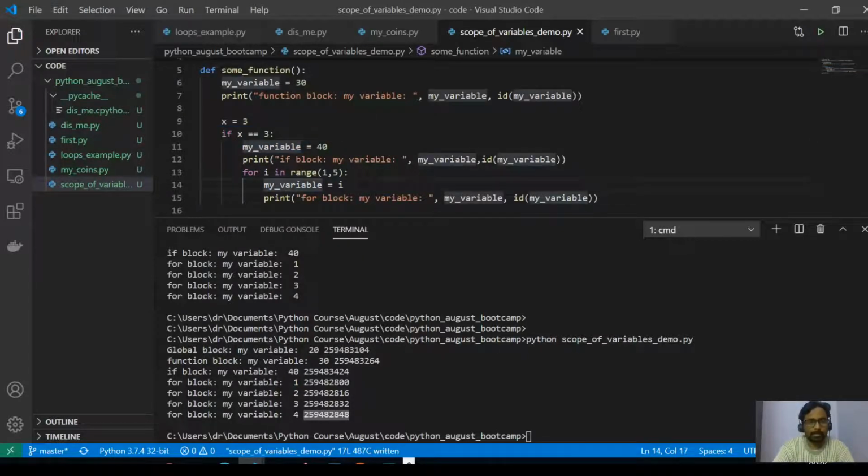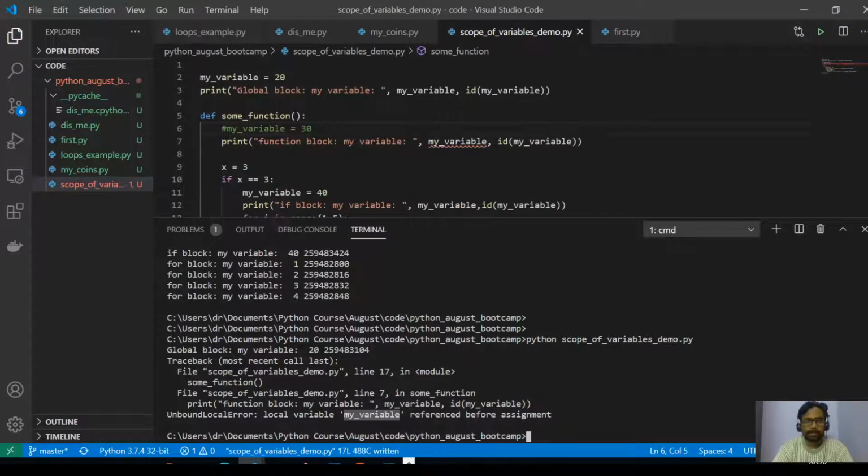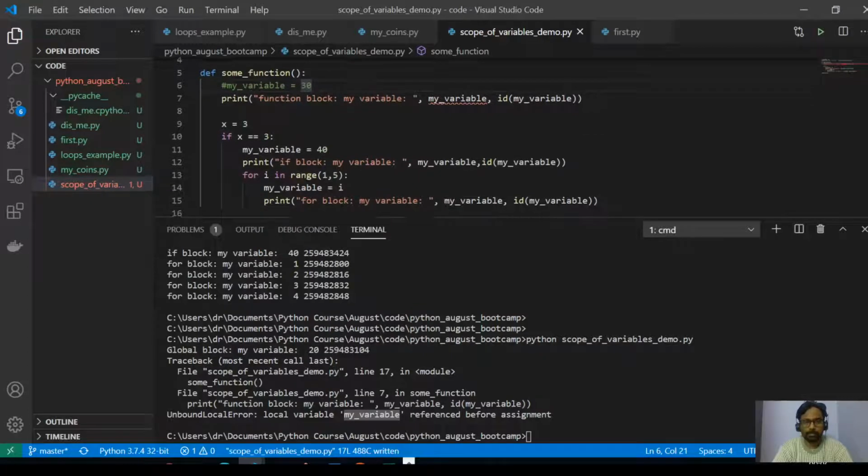So now let me try to remove this variable. That means I'll just comment it out, so it will not be part of compilation. I'll remove that and run it once more. It tells that my variable is referenced before assignment. That means you cannot access the global variable of the same name here. In order to do that, you need to specifically tell that this is a global variable. We will look at that in a moment, but let us try to work through this function first.